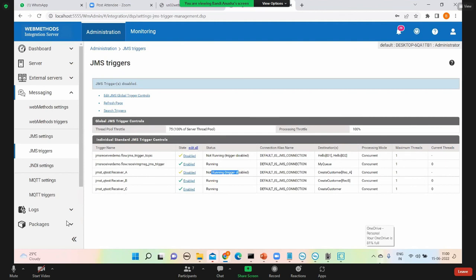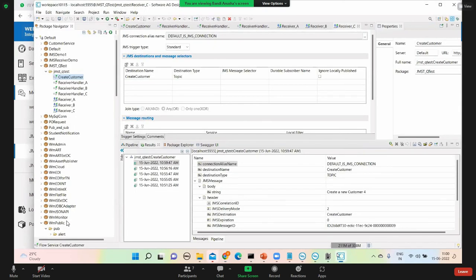Okay, now I will publish a message. Oh, server. Okay, why is this coming? Okay, I think your email. Can you start your WhatsApp? No, your message is stopped.